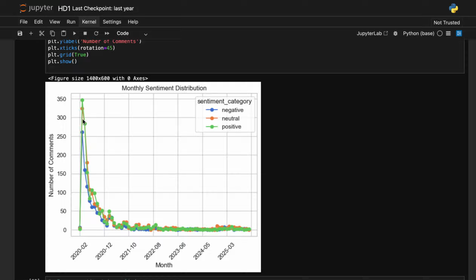And you can see the trends over time. Some months see spikes in positive comments while others have negative reactions, but mostly we can see the positive sentiment graph has the highest number of comments. Overall, the visualization provides a clear view of how audience sentiments evolve over time, which helps us understand engagement patterns and the impact of video content on viewers.